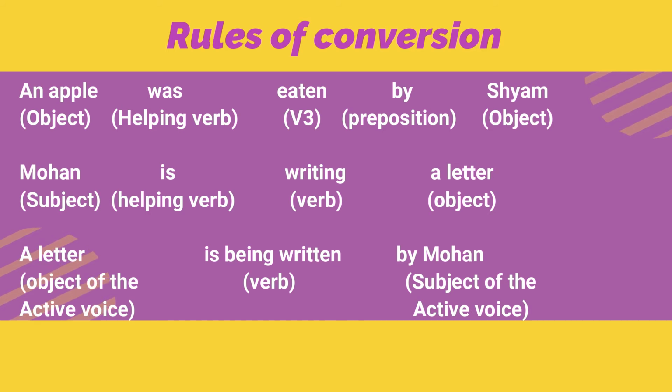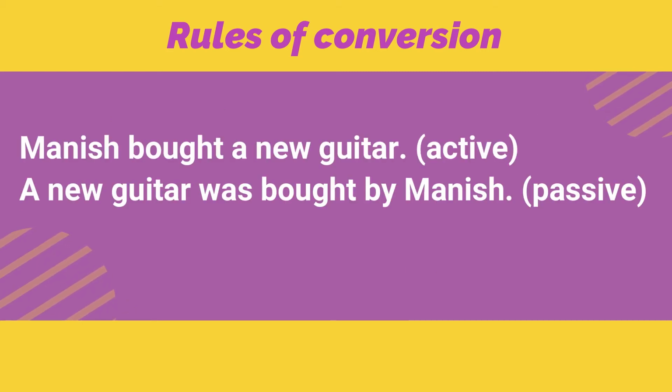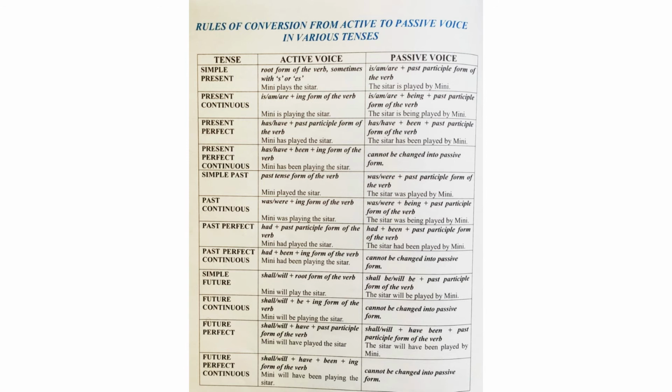Let's see another example. Mohan is writing a letter. The passive voice, a letter is being written by Mohan. Manish bought a new guitar. A new guitar was bought by Manish. Note that the verb form changes in the sentence according to the tenses. So, here is a list of the rules of conversion from active to passive voice in various tenses. Remember, future continuous, present perfect continuous, past perfect continuous, and future perfect continuous have no passive forms.